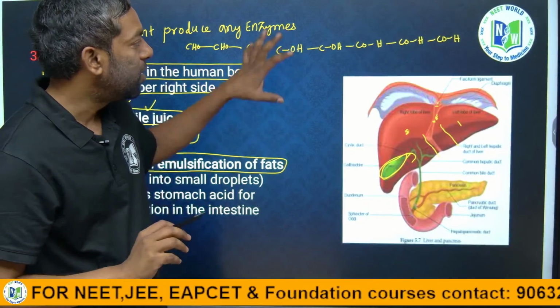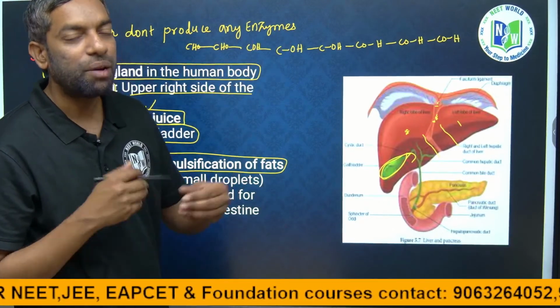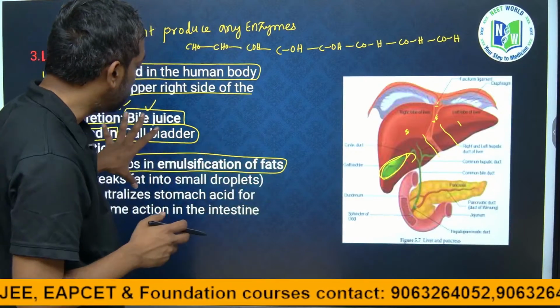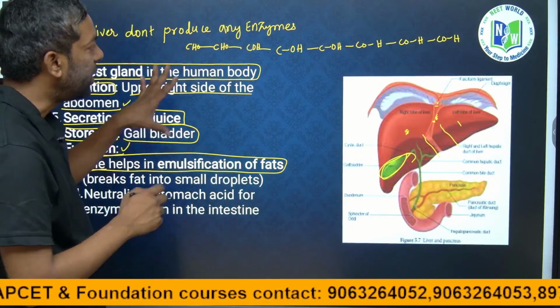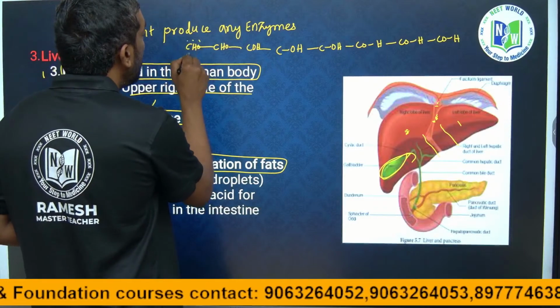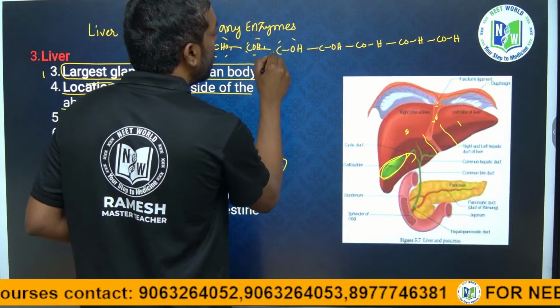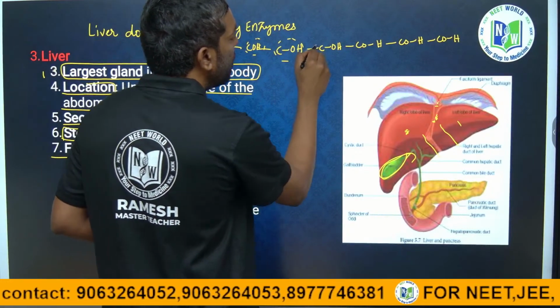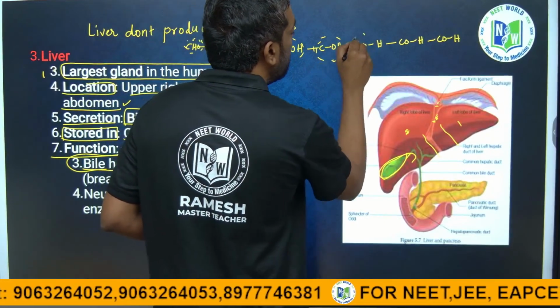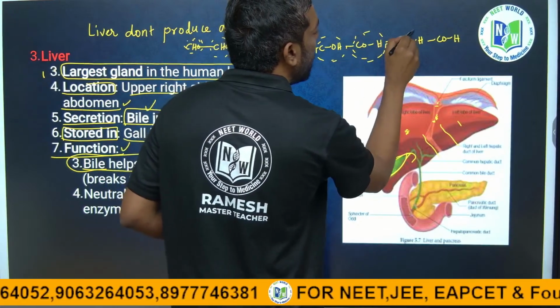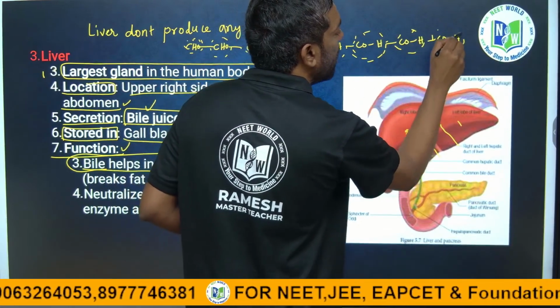For a simple mechanism, it can be digested when the bile juice goes around the carbohydrate and carboxylic groups. The bile goes around the chain, getting it ready for breaking.